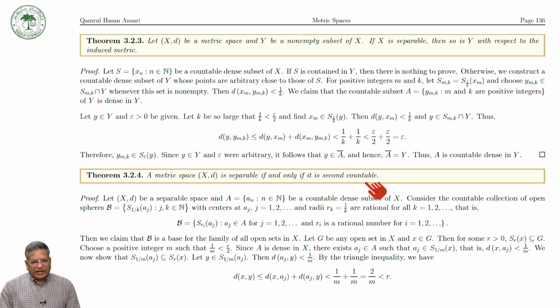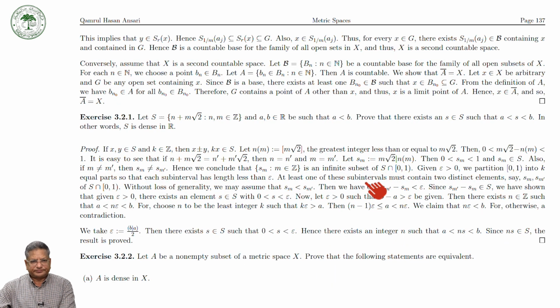A metric space X is separable if and only if it is second countable, and it can be asked also as an MCQ.